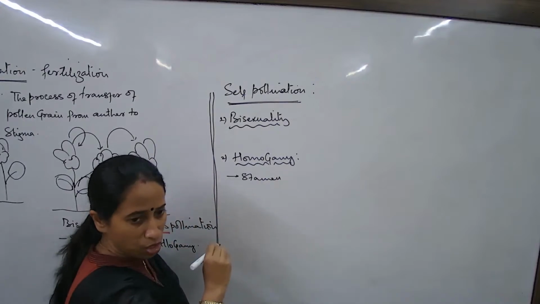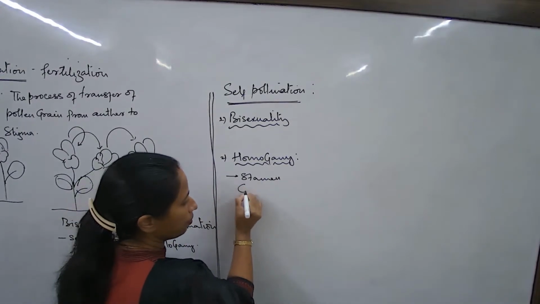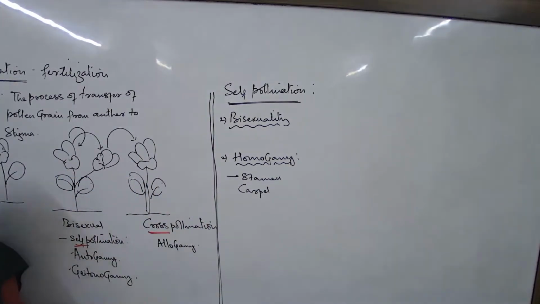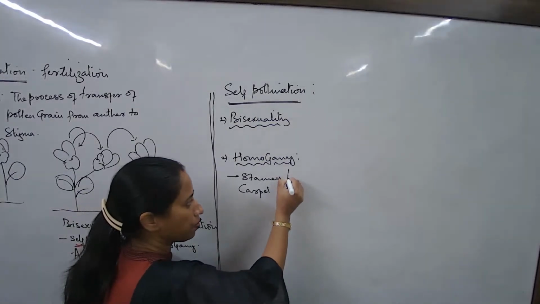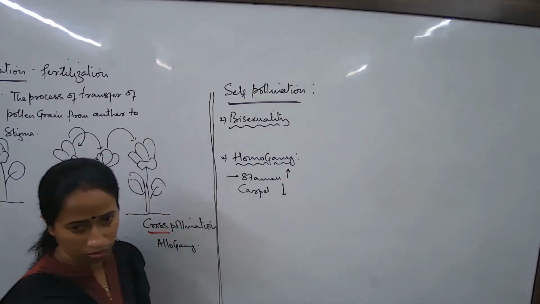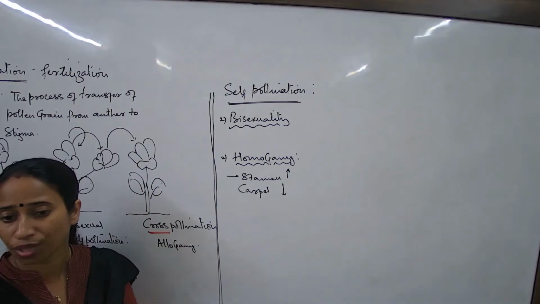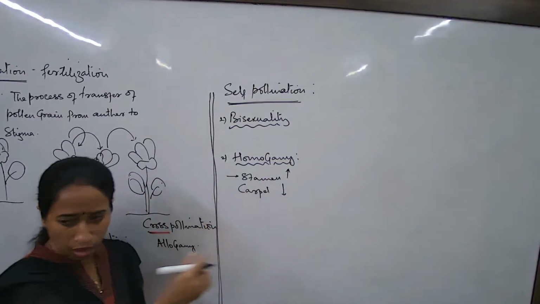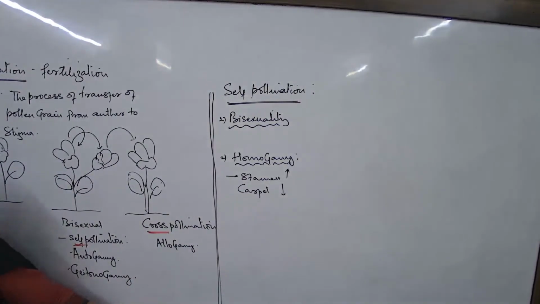Because I am talking about a bisexual flower also now. Now the stamen and the carpel. If the stamen and the carpel are mature at the same time and it is a bisexual flower, self-pollination is definite. When I talk about a bisexual flower where the stamen is developed but the carpel is not, can it undergo the process of self-pollination? No, there will be a problem. Or say the other way, carpel is developed, stamen not. Then also it will not allow self-pollination to happen.